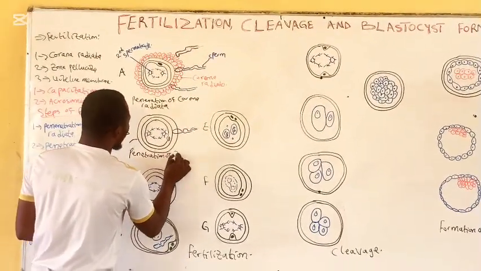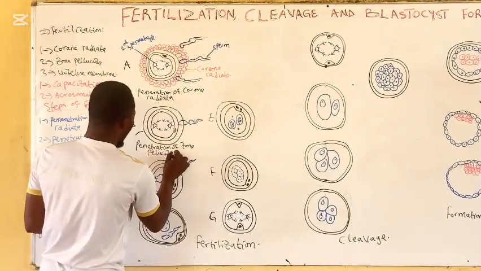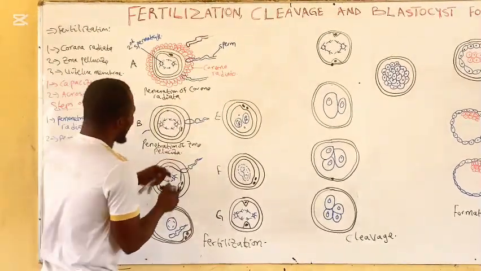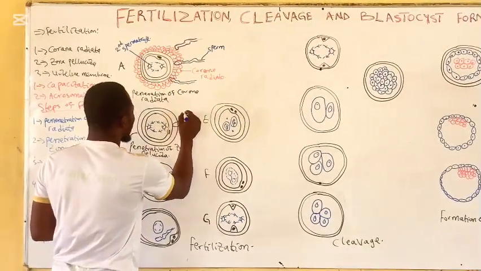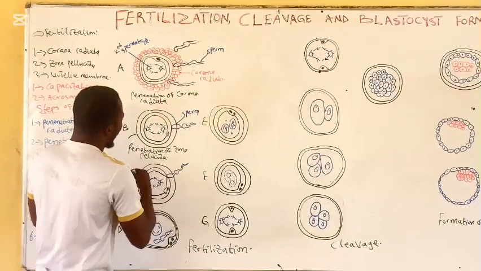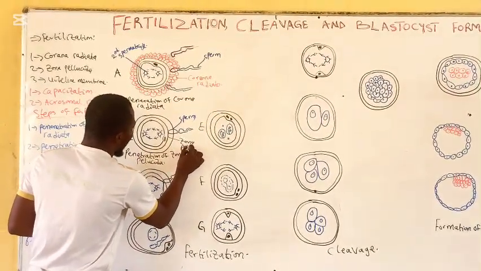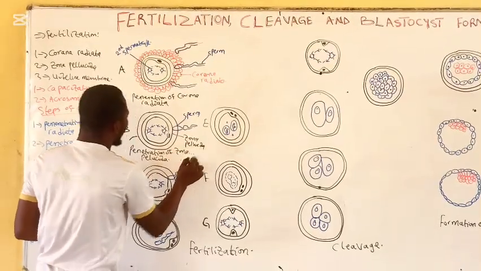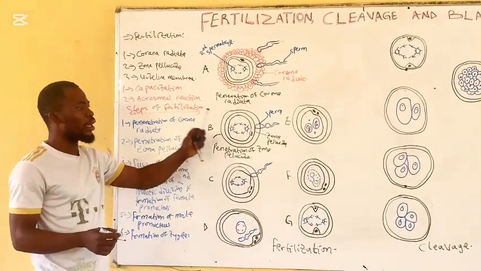Penetration of zona pellucida. Here now, this is the sperm cell trying to penetrate the zona pellucida. This is our zona pellucida. I would say that it's brought about by the releasing of its acrosomal enzyme, which dissolves the zona pellucida.